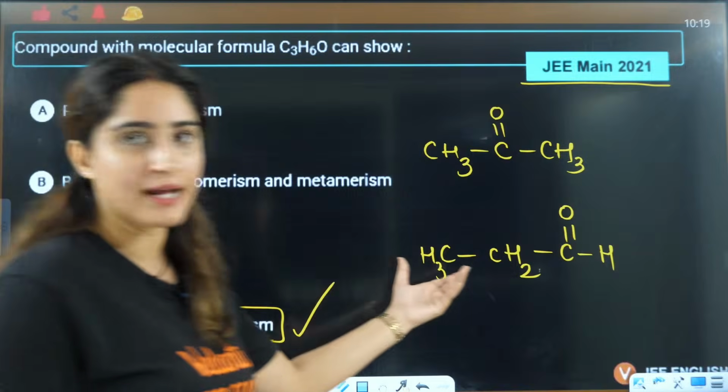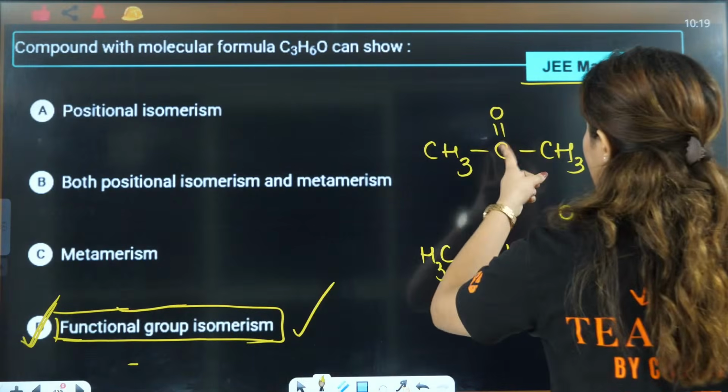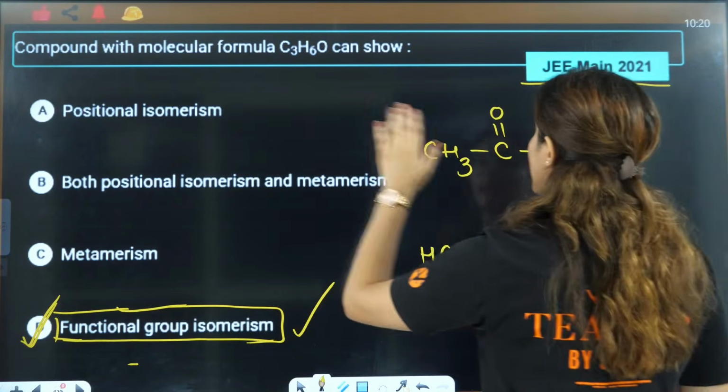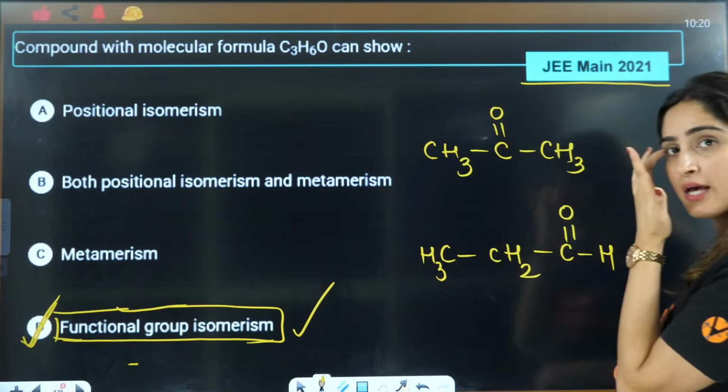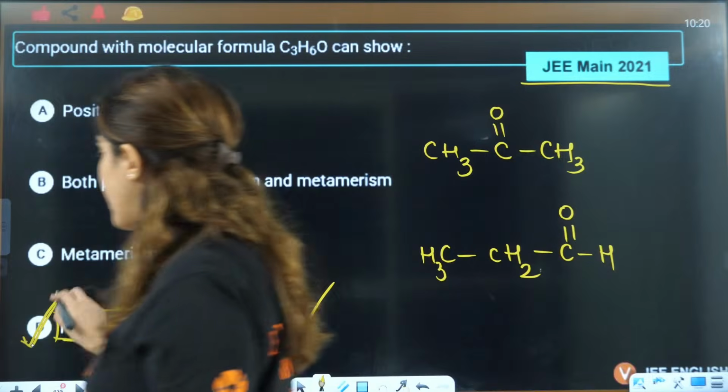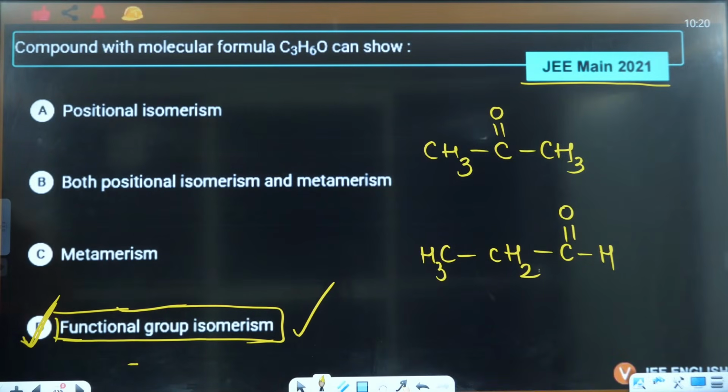Again, here also metamerism is not possible because we cannot differentiate the chain here. Position isomerism is not possible because if you change the position, the functional group will change, right? So the answer will be functional isomerism. Okay? Yes, everybody? Yes.